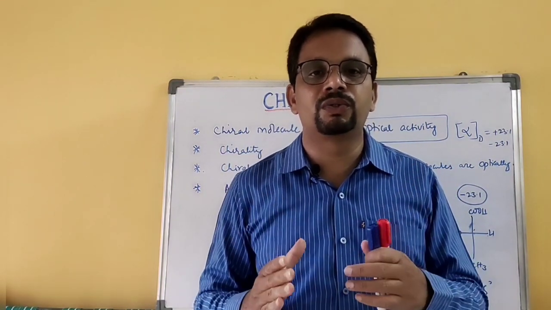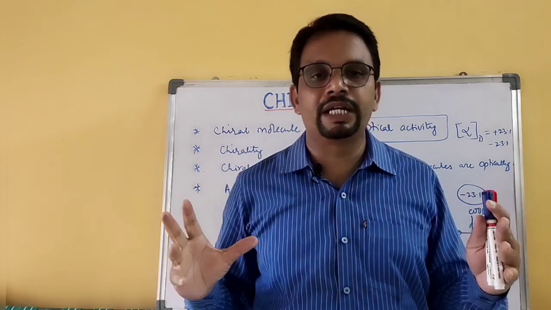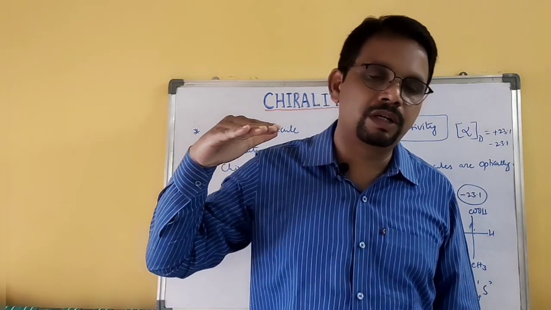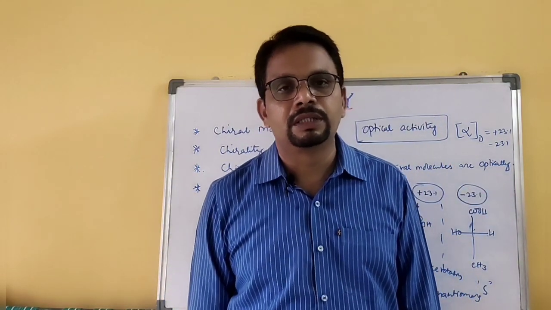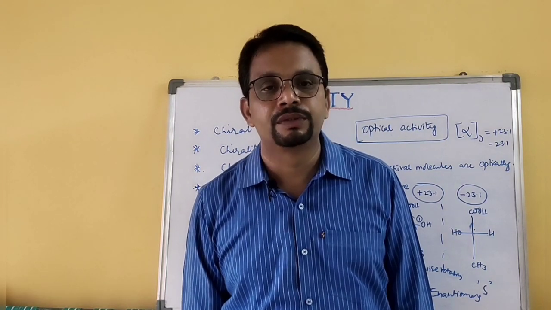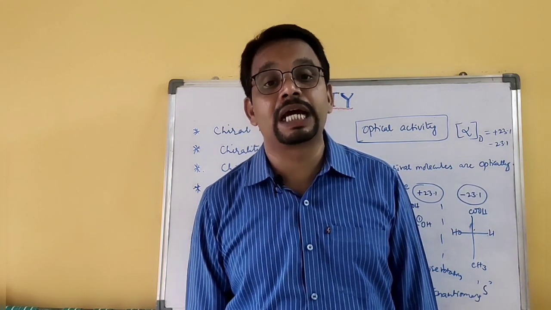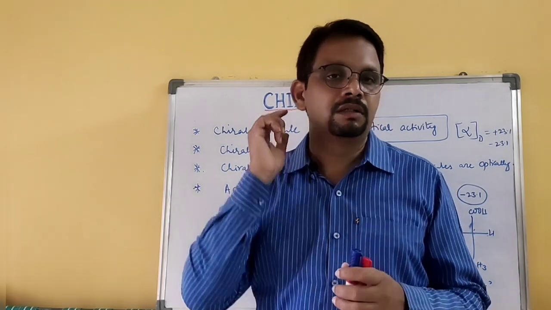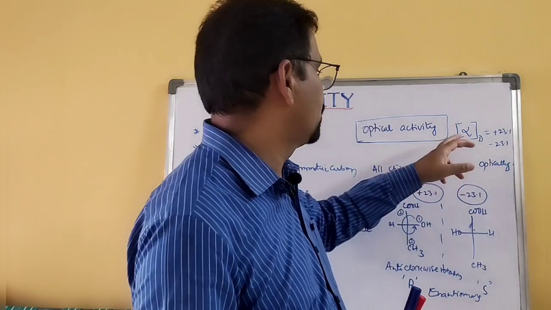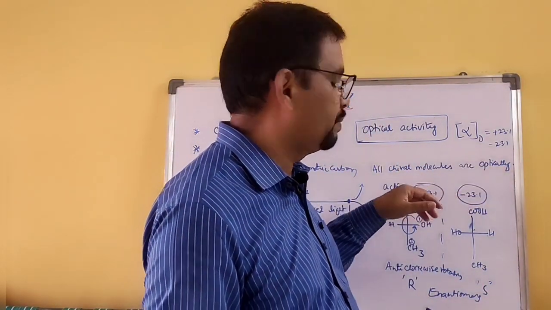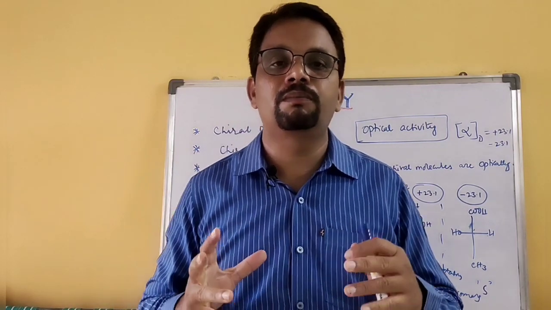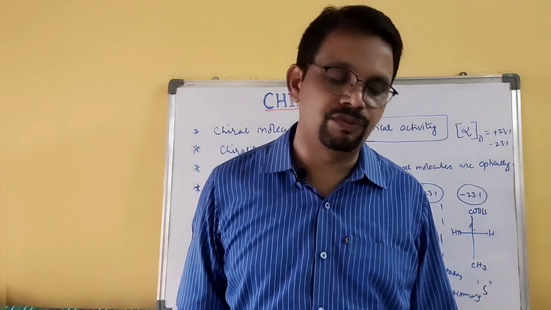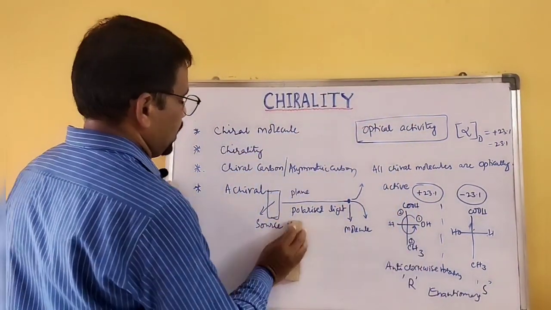If the molecule turns the plane polarized light when it passes through, then it is optically active, and that means it is a chiral molecule. Only chiral, asymmetric molecules are optically active. They turn the plane polarized light either towards right or left. You need to understand that.